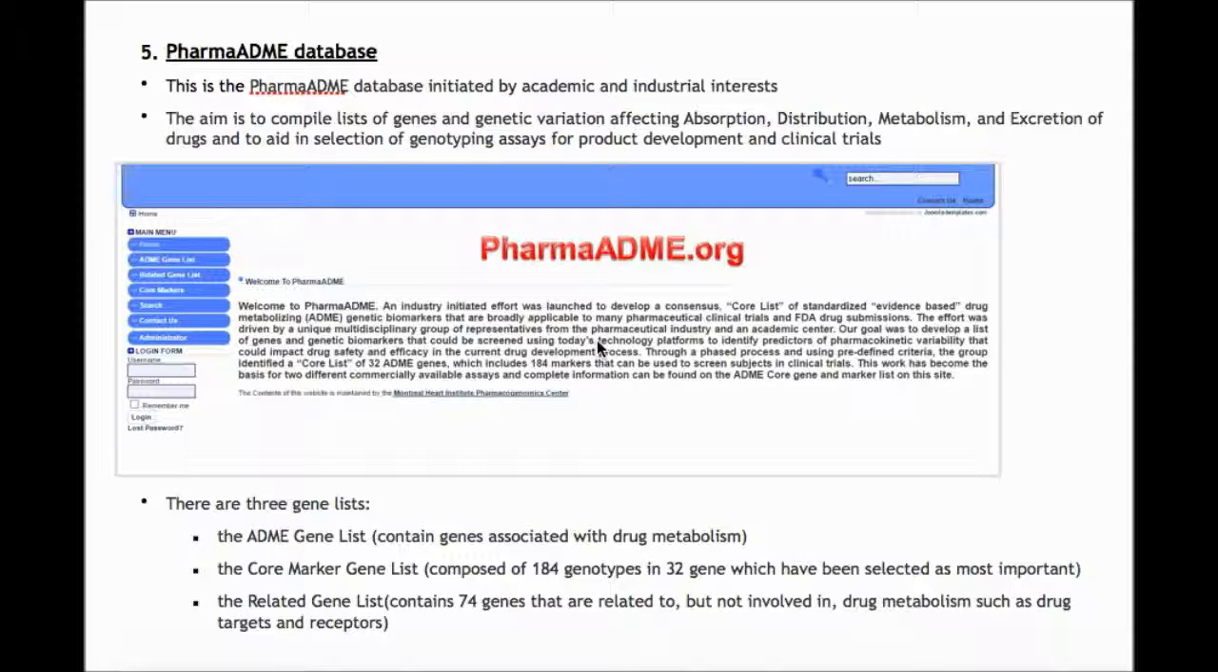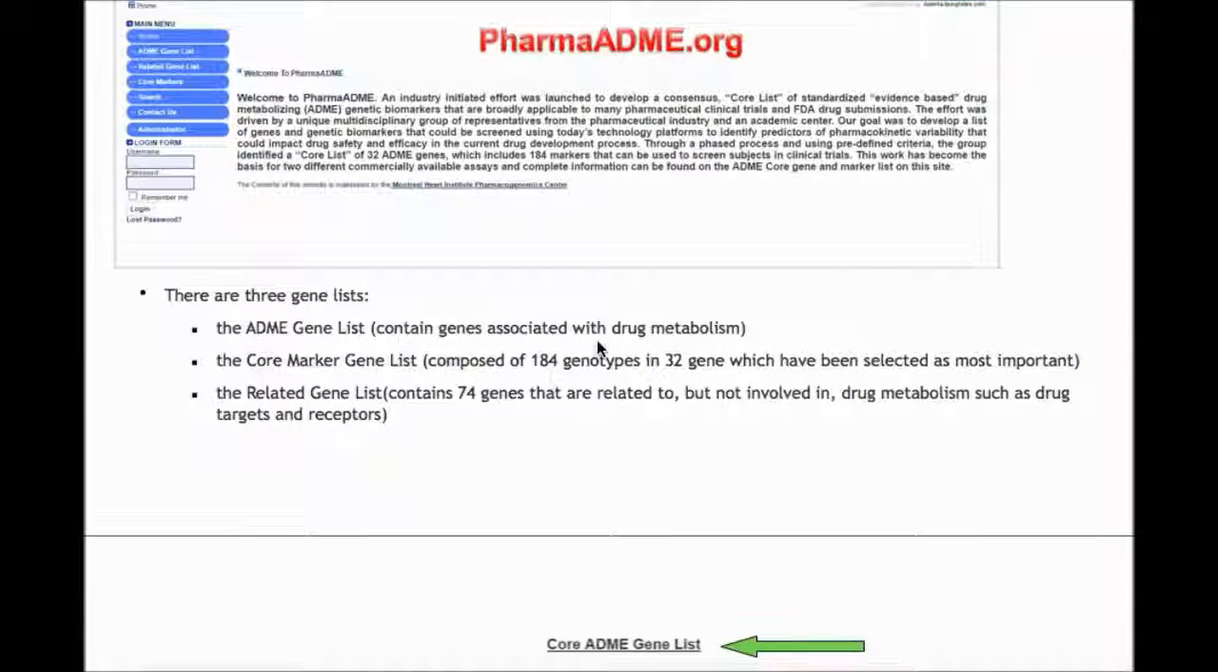There are 3 gene lists, the first one being the ADME gene list, which contains genes associated with drug metabolism, the core marker gene list, which is composed of 184 genotypes and 32 genes which have been selected as most important. And lastly, the related gene list, which contains 74 genes that are related to but not involved in drug metabolism, such as drug targets and receptors.